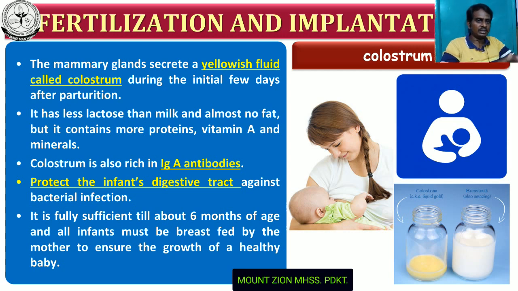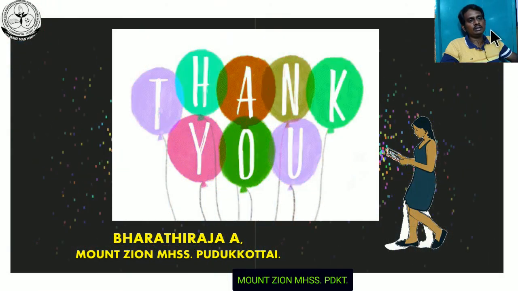So colostrum is a yellowish fluid secreted by the mammary gland during the initial stage of lactation. It contains more protein and vitamin A and antibody A, and it also has less lactose and no fat, and it is essential for normal infant growth. Okay, so these are the things you have to understand in colostrum. Okay, next slide. Okay, that's all.